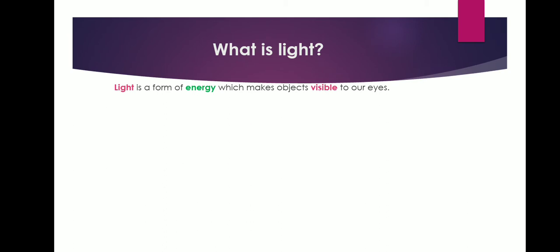Bulb, fluorescent bulb, these are luminous objects. They can produce their own light. But what about moon, stars?